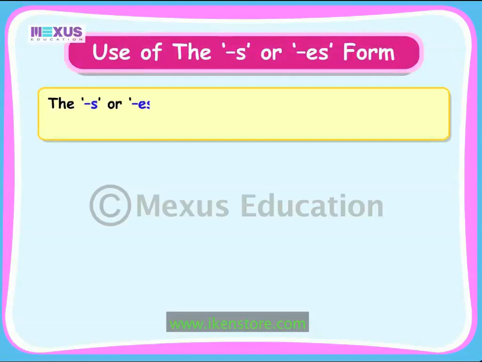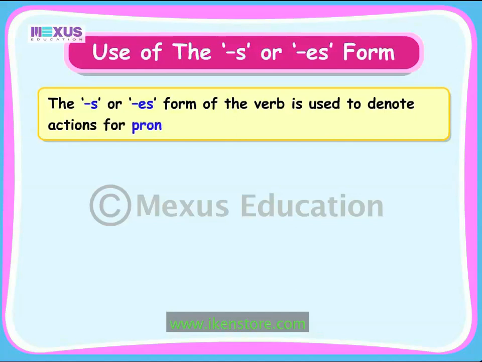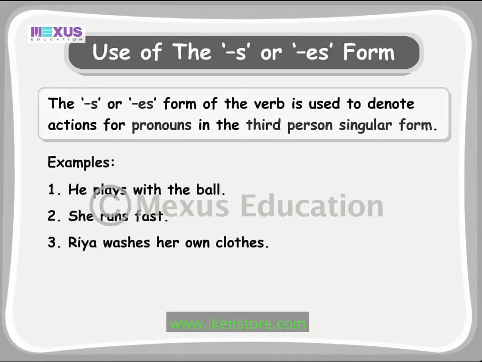The S or ES form of the verb is used to denote actions for pronouns in the third person singular form. Let us look at a few examples. In these sentences, the verbs plays, runs, and washes are in the present tense form. These verbs denote actions for subjects in the third person singular form.